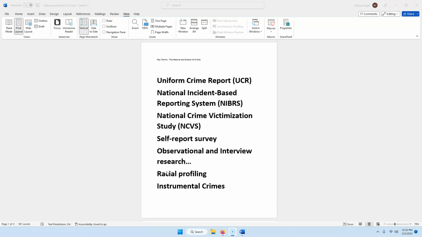The National Incident-Based Reporting System, NIBRS, again, the FBI, collects data on every incident and arrest in 49 specified offenses. It includes the offense, the victim, the offender, the property, and the arrestee data. Historically, there has been much more data available than the UCR.